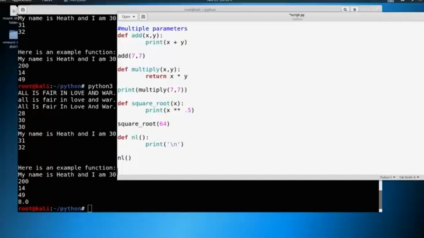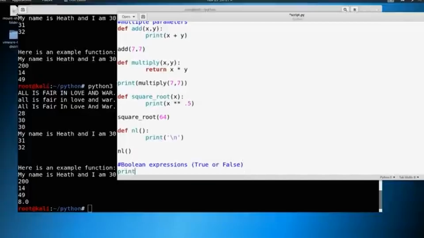Welcome back. So now we're going to discuss what are called Boolean expressions. And we can go ahead and just type this right into our text file. If you don't have your file open with gedit, go ahead and get your script.py open. And what we're going to do is just put in here Boolean expressions. Now when we say Boolean expressions, we can just think of this as true or false. So let's go ahead and print our new subject line. We're just going to call these Boolean expressions.